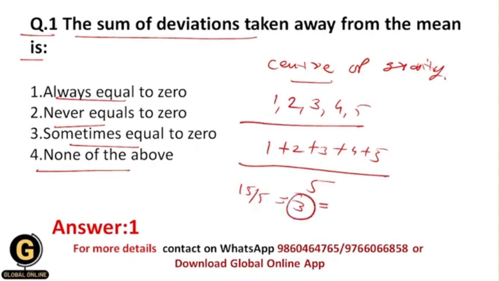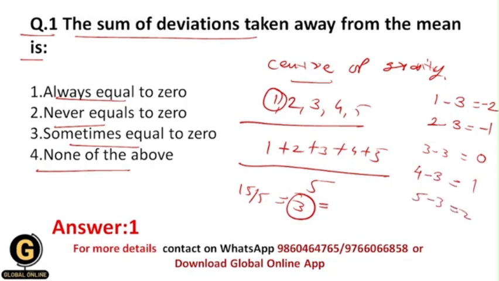Now let us take the deviations from the mean. Whenever you need to take the deviations from the mean, you need to subtract the mean value from each data. So for example, there is 1, then you will do 1 minus 3, then you will get minus 2, okay. Then you will do 2 minus 3, you will get minus 1, 3 minus 3 will be 0, then 4 minus 3 will be 1, then 5 minus 3 will be 2.